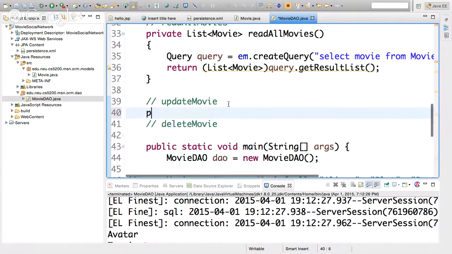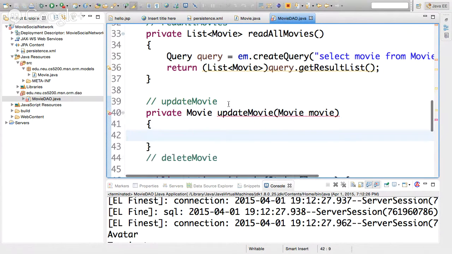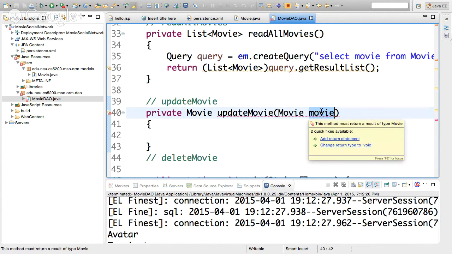That means that we already know what the ID of the movie is. So we can say here, private movie, update movie, movie. Meaning you're going to give me a movie that already has the new values for what you want to change, maybe a new title, maybe a new plot, maybe a new poster. And it'll find the record for the ID also in here. Presumably this is a movie that already exists, so I already know the ID. It's already inside of the movie object.